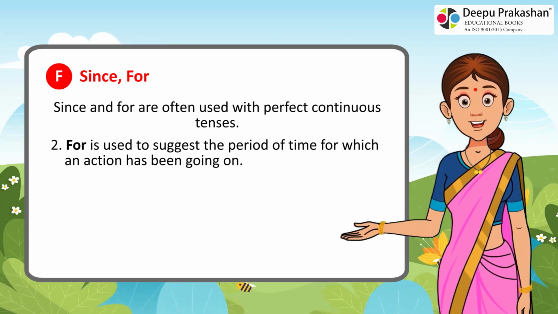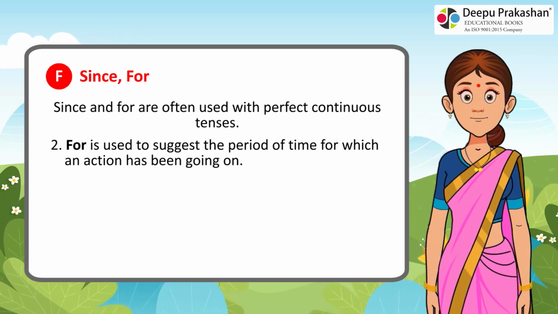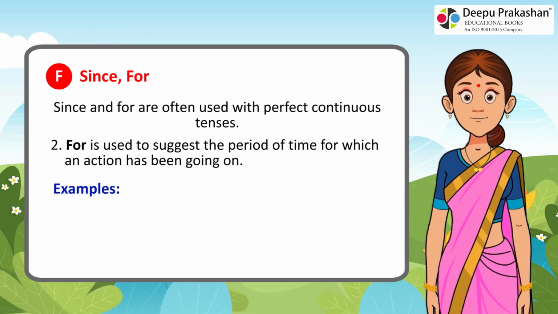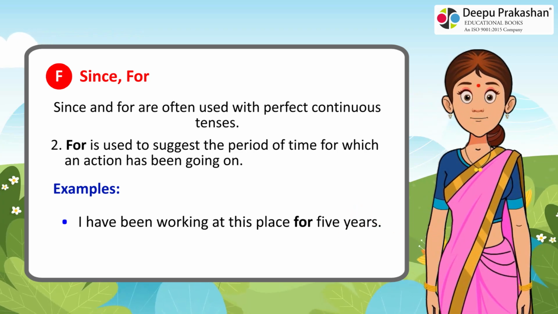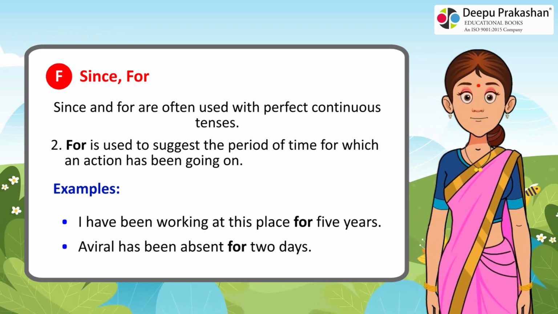2. For is used to suggest the period of time for which an action has been going on. Examples: I have been working at this place for 5 years. Aviral has been absent for 2 days.